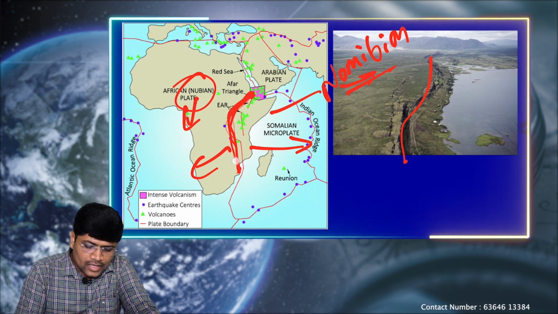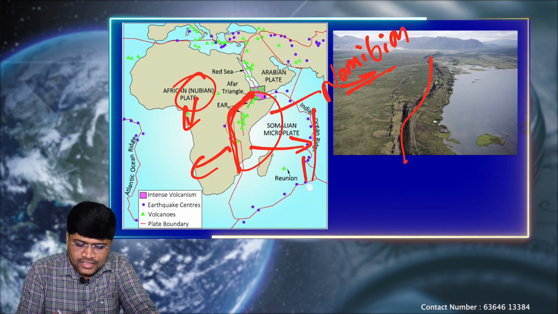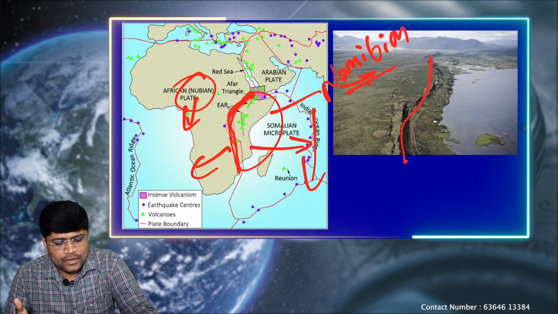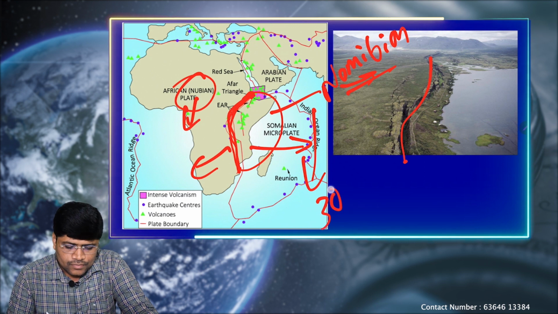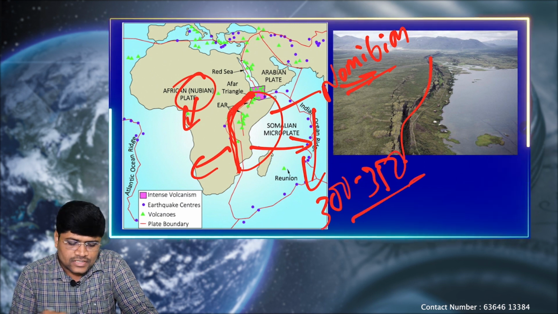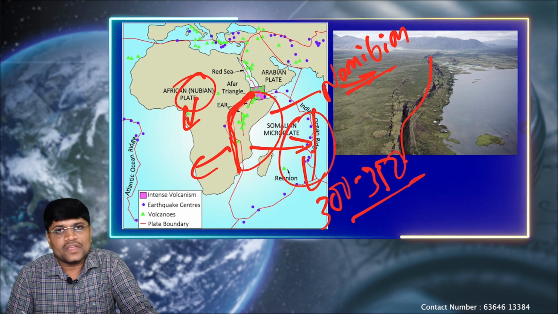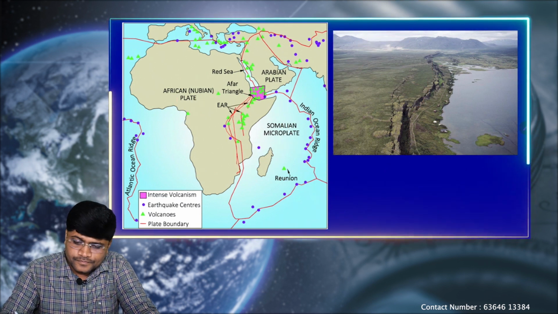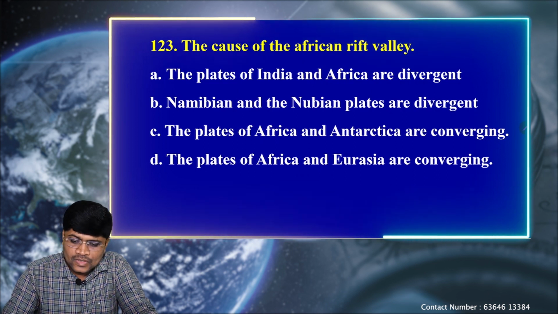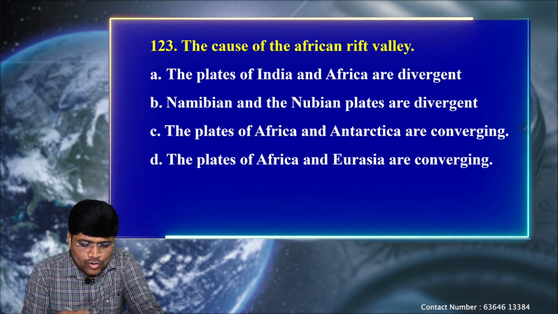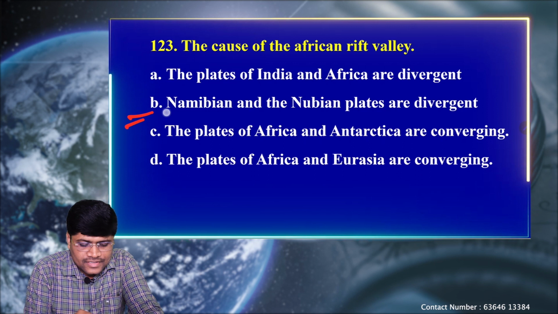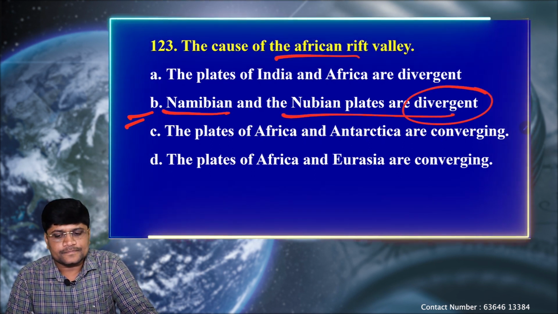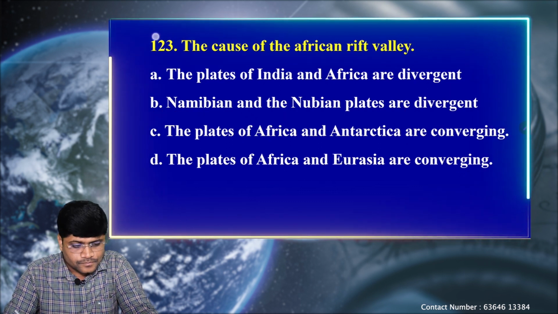So in the near future, this portion gets separated and lies in the center part of the Indian Ocean. Within the next 300 to 350 million years, we can see one more island continent in the Indian Ocean region. This portion is getting separated. So according to options, we know that B, the divergence of the Namibian and the Nubian plates, is causing the African Rift Valley. So option B.